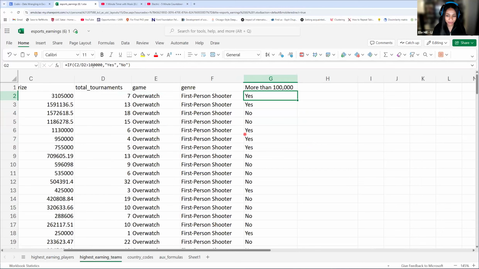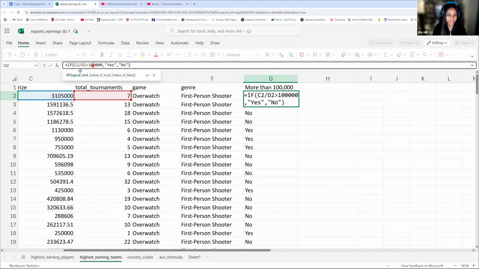I think it just looks scary because it has a lot of inputs. But what you're doing here is asking Excel, hey, is the average, aka is C divided by D, greater than 100,000? If this is true, give me a yes. If this is false, give me a no. And that's all it's doing.